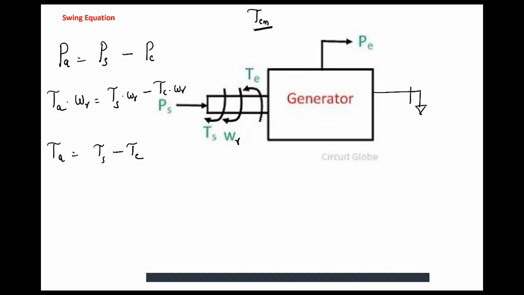As long as the shaft torque and electromagnetic torque are equal and opposite, the net torque on the shaft is 0, and the rotor is rotating with constant omega R, and my frequency is constant.